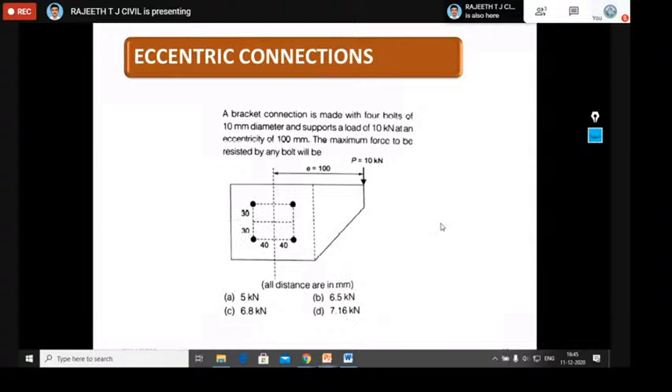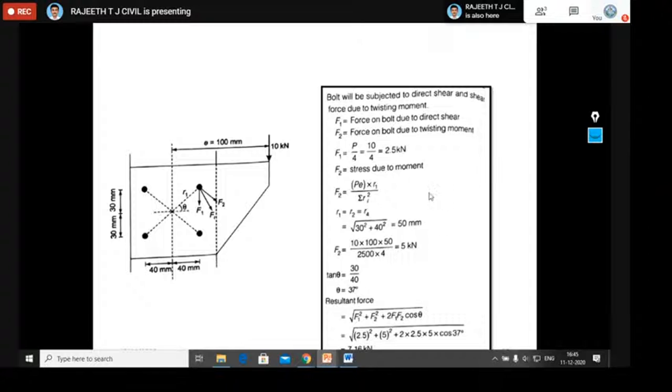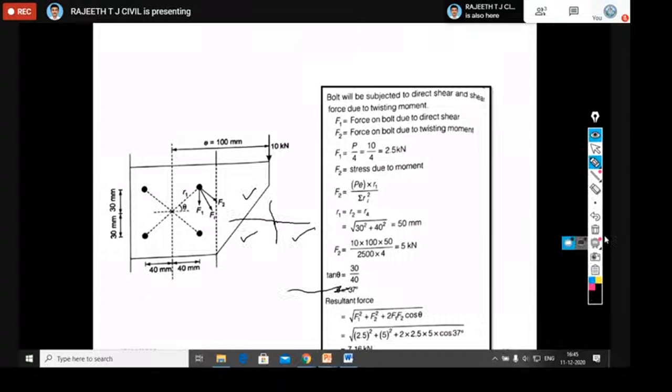Now to solve this, we need to follow this procedure. If you have the time, you can draw the free body diagram. Since it is the first problem, I'm going to explain how to draw the free body diagram. You take the bracket connection and mark the 4 bolts.